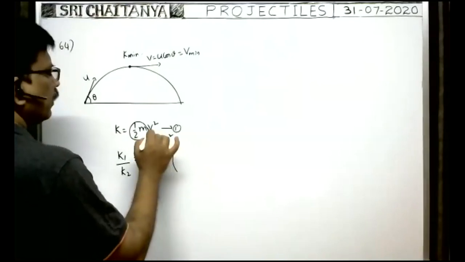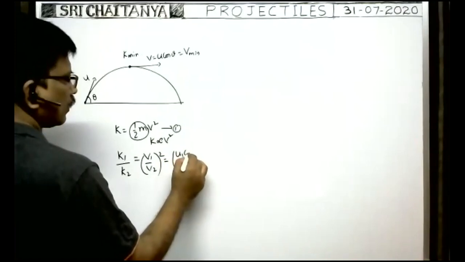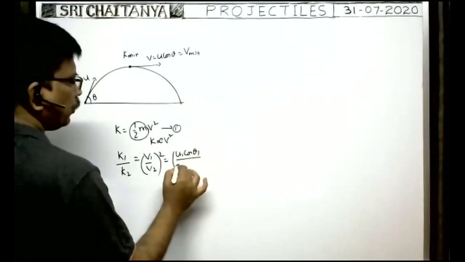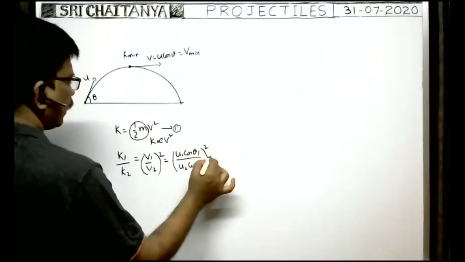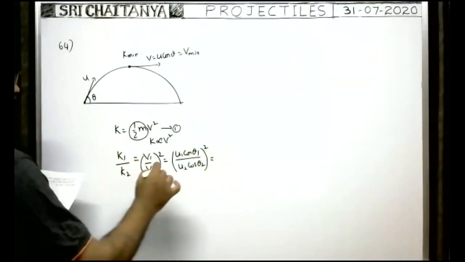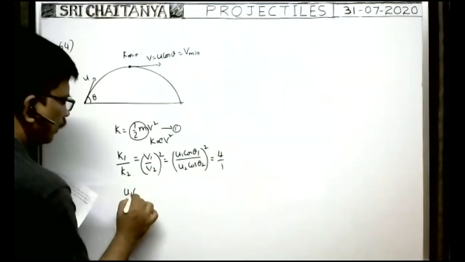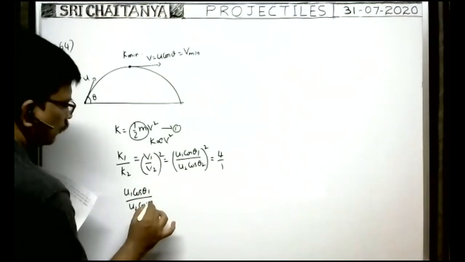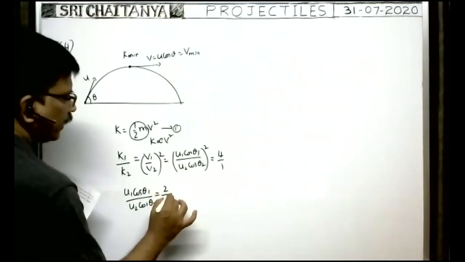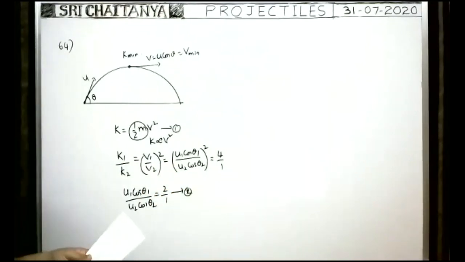For the first particle, v1 means u1 cos theta 1. You write u1 cos theta 1 by u2 cos theta 2, whole square. This ratio between the kinetic energies is 4:1, given. Therefore, u1 cos theta 1 by u2 cos theta 2 is equal to 2:1. This is equation 2. Okay, next one more condition is also given.